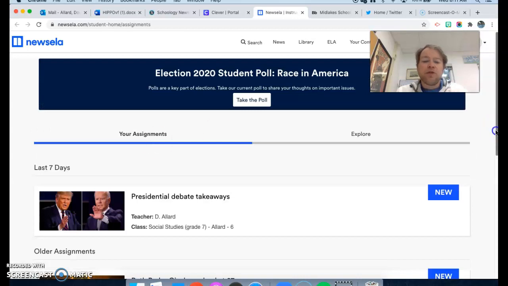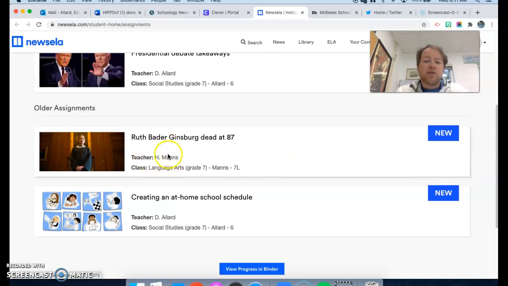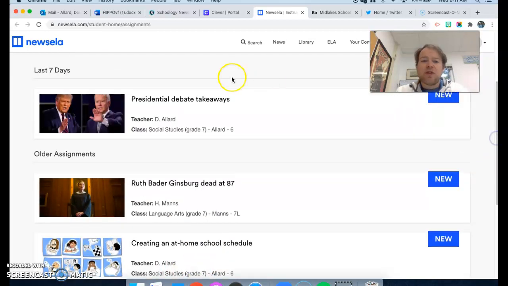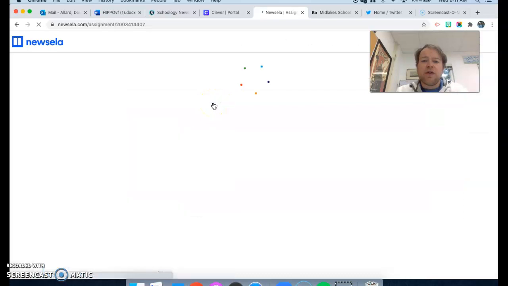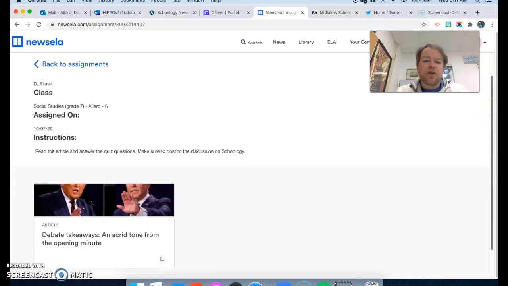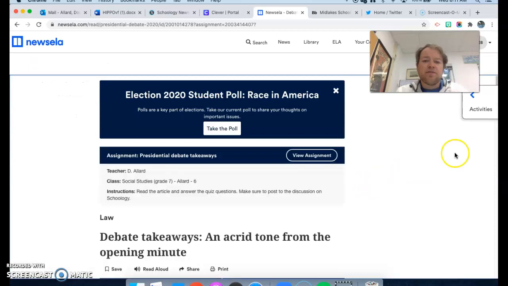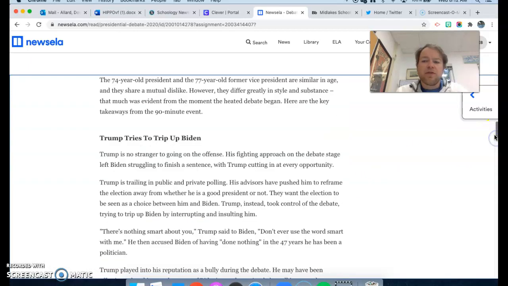As you see the NewsELA assignments, there's an assignment from Miss Manns. There's an old assignment from me. If you didn't do that, that's from a Wednesday assignment from a while ago, so you could do that today. But let's focus on our presidential debate takeaways article. Okay, look at the instructions. I'm going to read the article, answer the quiz questions, click on the article. Don't worry about taking the poll right now.